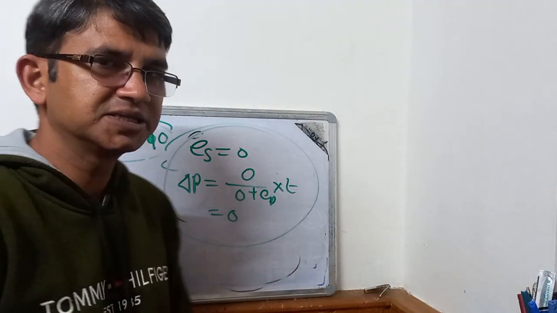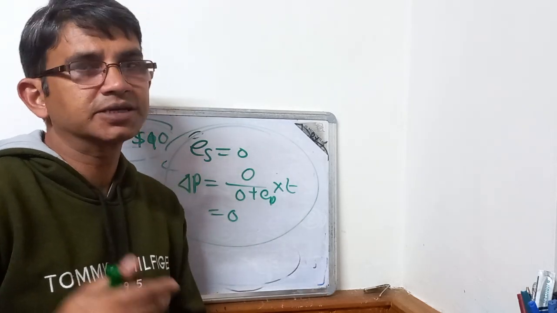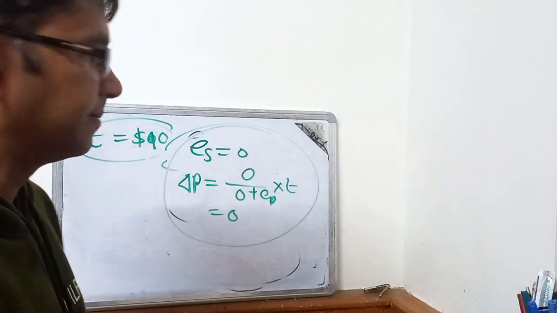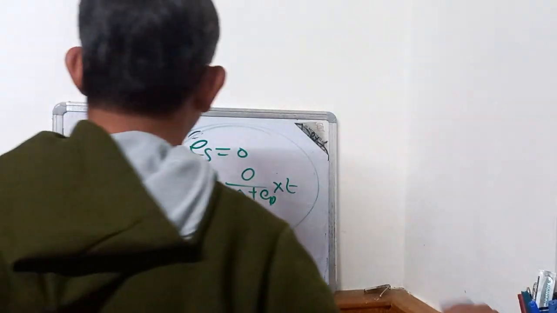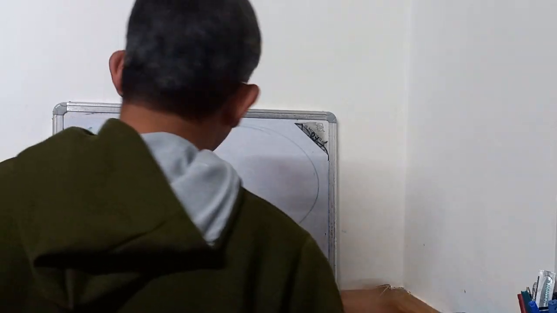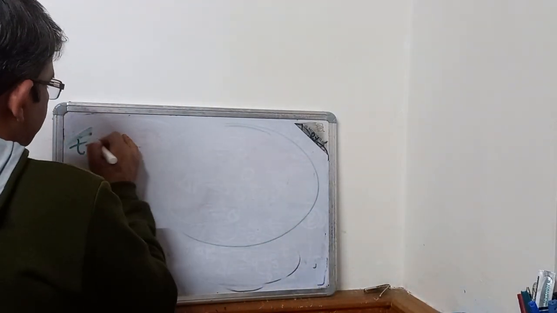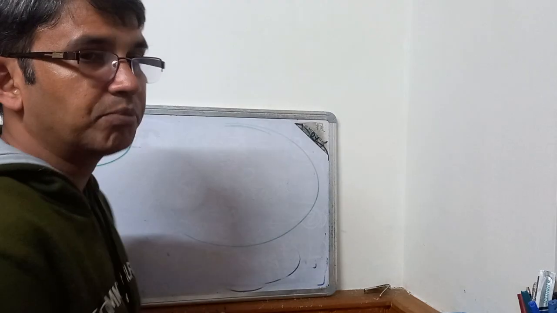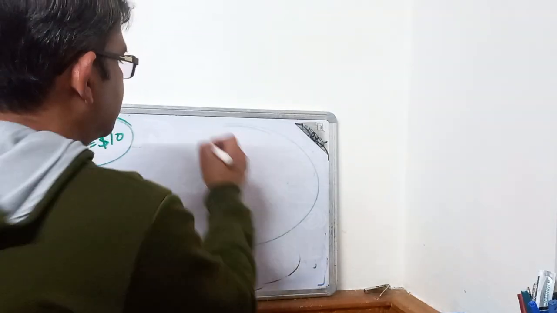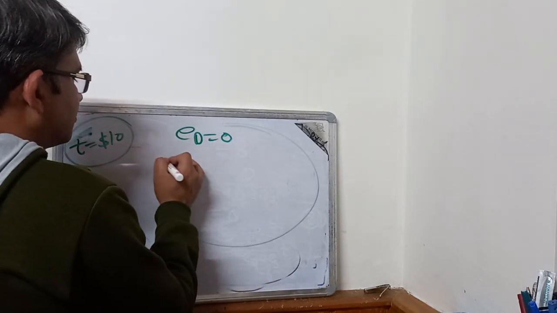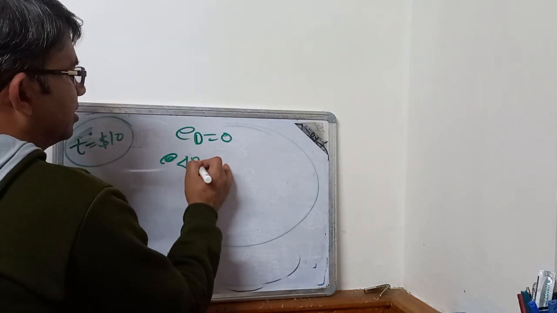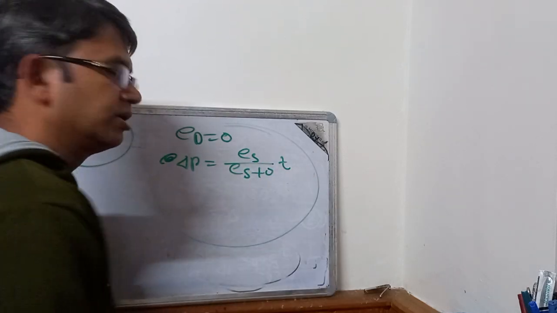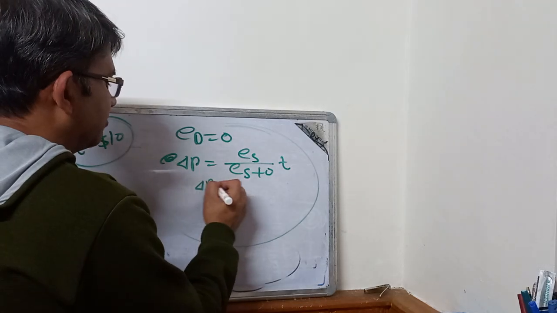And if the price elasticity of supply is perfectly elastic, we will find that delta P will be exactly equal to T. And now with the case of demand, T equals $10 per unit tax. I am not changing it. So right now if we start with the perfectly inelastic demand, that means ED equals 0. So what will we find here? Delta P equals ES by ES plus 0, into T. So definitely delta P will be equal to T.